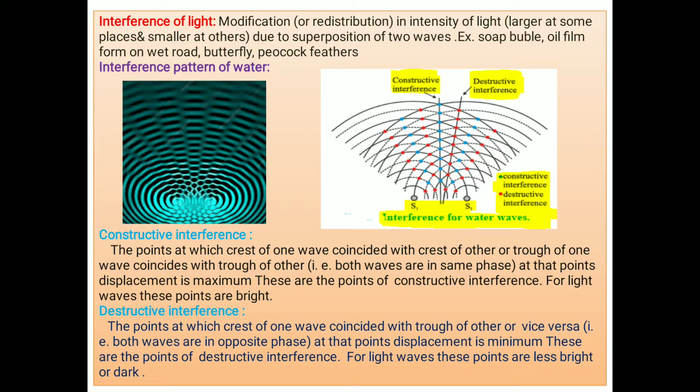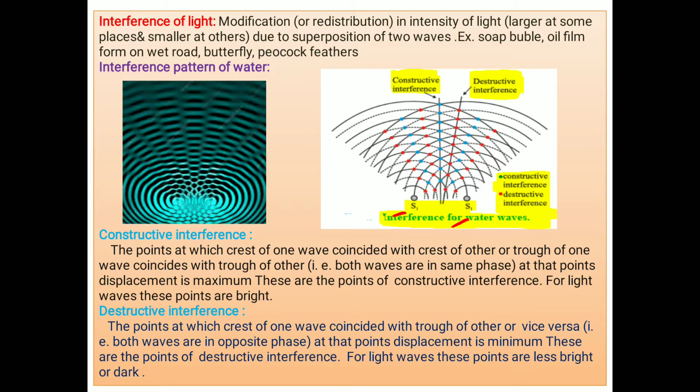Let us consider the interference pattern of water waves, which is shown in the figure. In one figure a photo is there and the other is a diagram. Look here, in these figures, the interference for water waves: S1 and S2, this is S1 and here is S2, are identical sources.